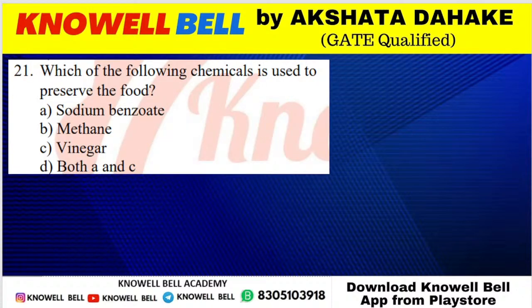Question number 21. Which of the following chemicals is used to preserve the food? Sodium benzoate, methane, vinegar, both A and C. My voice is breaking. Okay, just a moment.